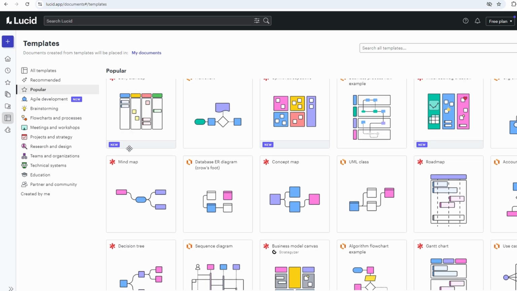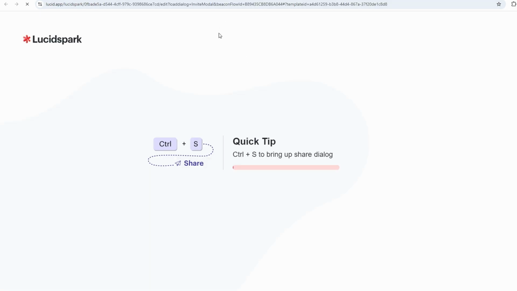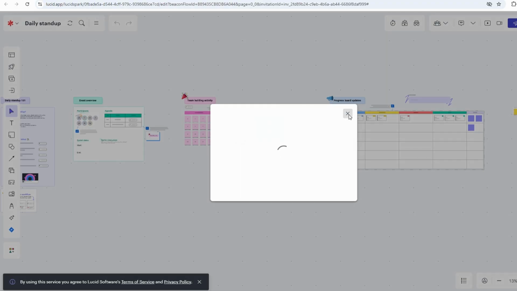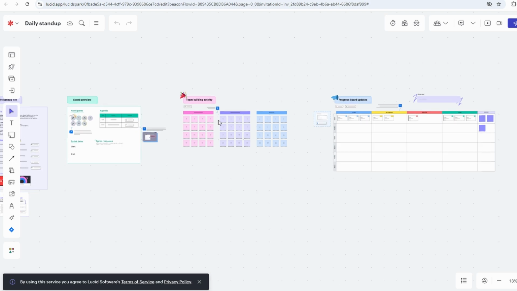It's all drag and drop. You're not learning some complex tool that needs weeks of tutorials. This is designed to be intuitive. You click on a shape, drag it where you want it, type in your text, and there you go. But let's not make it sound too simplistic either. There's a lot of depth here if you want it.